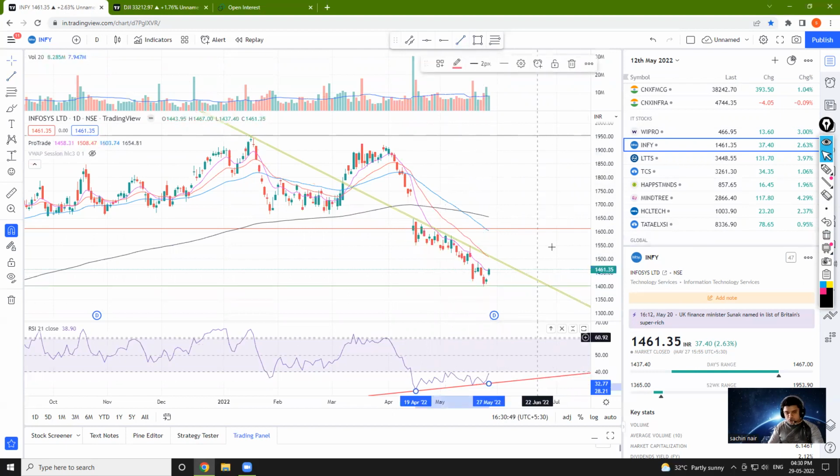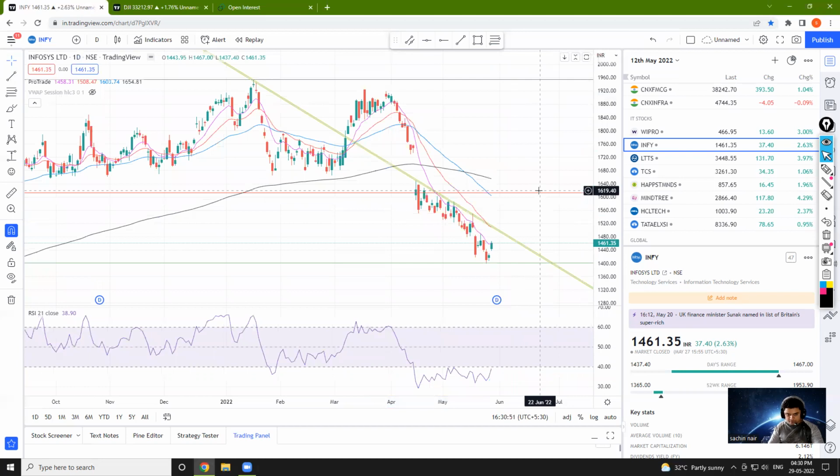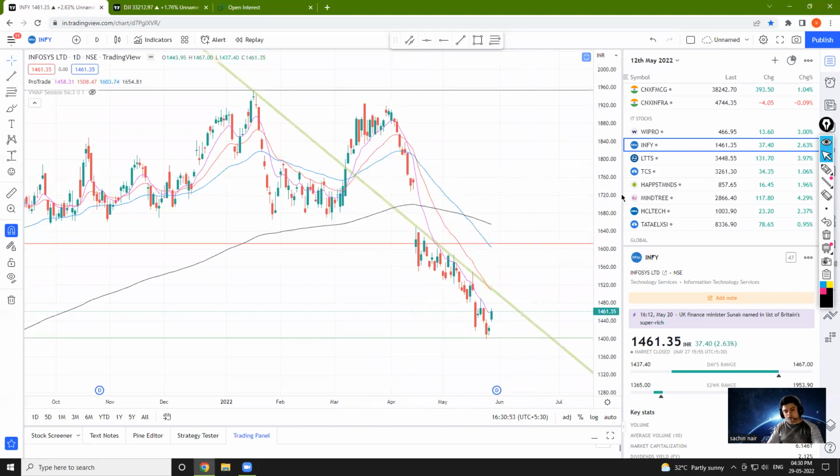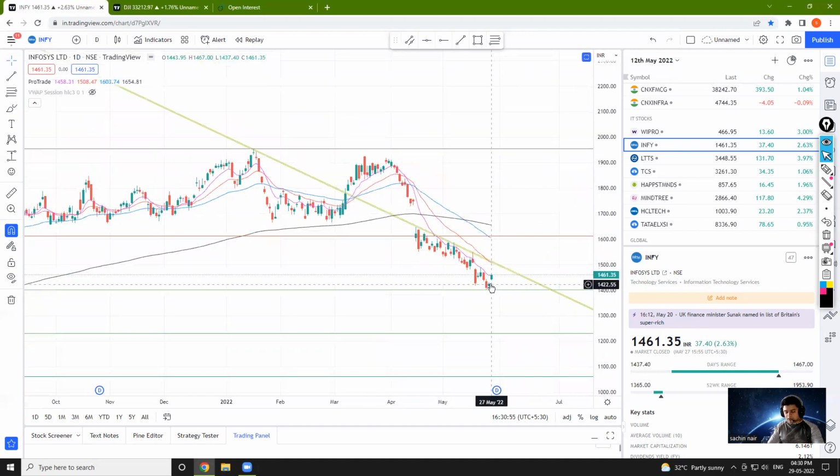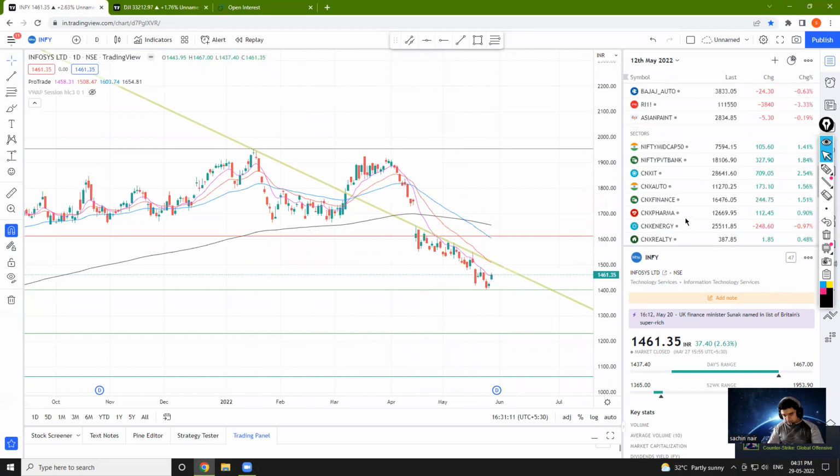So RSI is showing us strength, which is positive, along with the other factors, that chart pattern. There is an inside bar breakout closing above 9 EMA. Plus, I have shown you the bigger picture on the monthly chart. So all these factors make us bullish on Infosys.